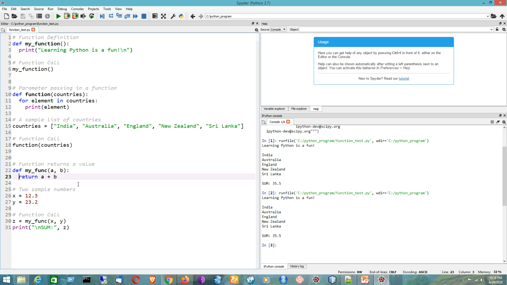Okay, so in that way the program will work, and I hope that you have understood how to write a simple Python function and how to call it by using its name along with the necessary parameters, if it has any, and the parenthesis also. In that way a function will get called and it will execute the statements inside the body of the function. So that's all for today. I hope you have understood the logic of the program.